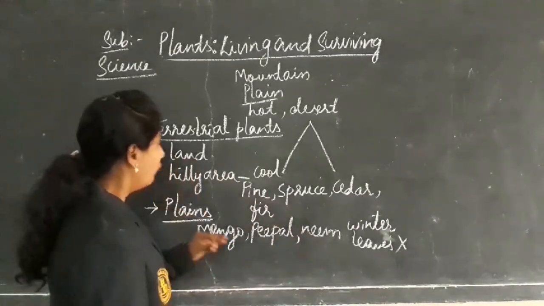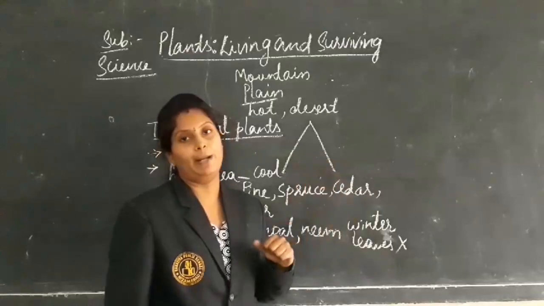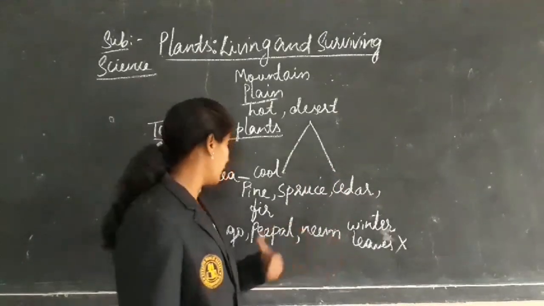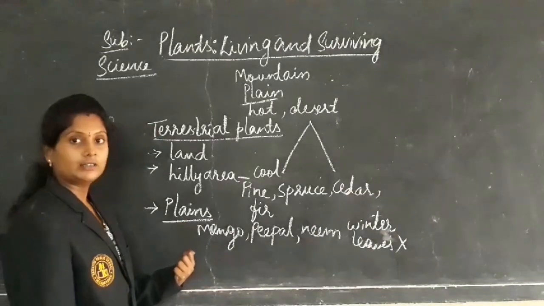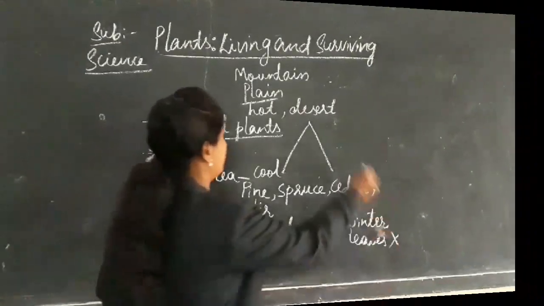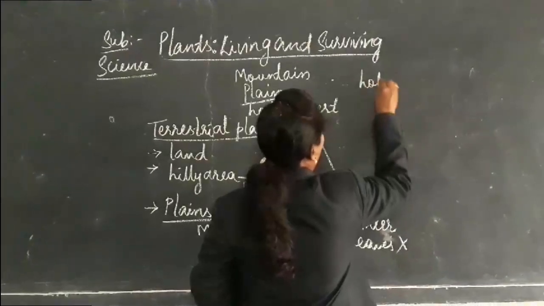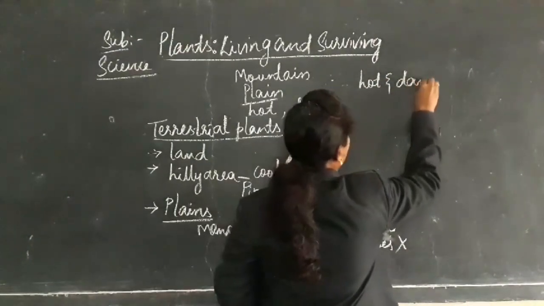And what will they do? They have a number of branches. This is about the trees or plants which grow in the plain regions. Next, coming to the hot and damp regions.